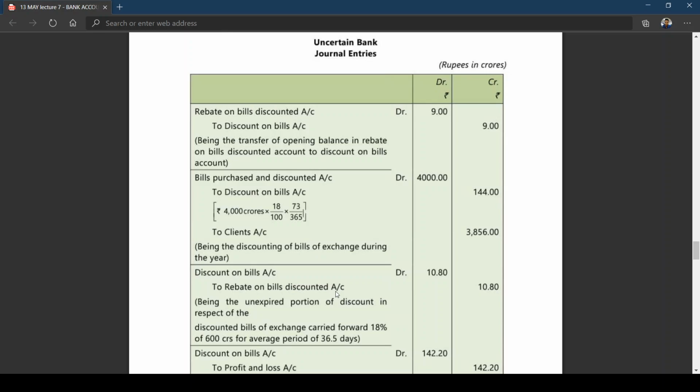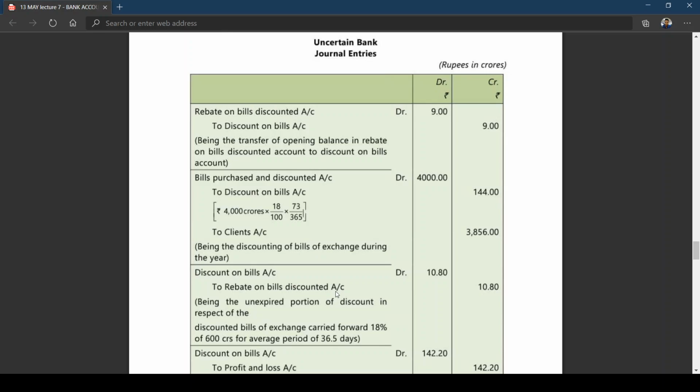I've already told you how to calculate 10.80. I told you to take 600 crores which are going to mature in the next year, rate of interest 18%, and average days 36.5 days. That is the maturity date he has given after closing of books. So it is coming to 10.8 crores. If anybody has a doubt, you can make a note in a rough sheet. This entry will show how you got 10.80 crores.